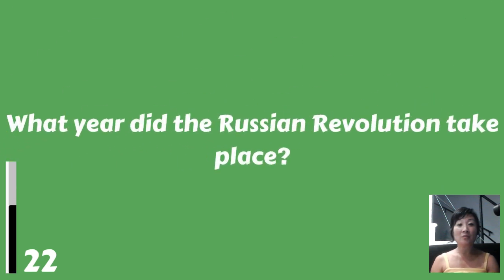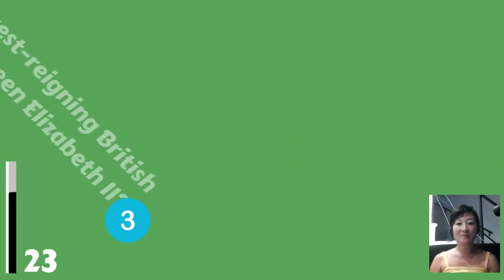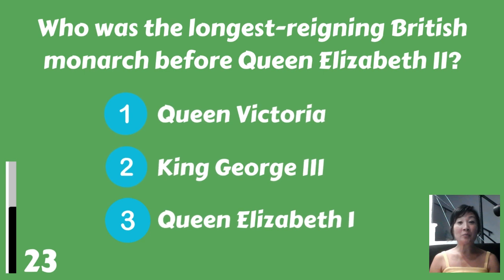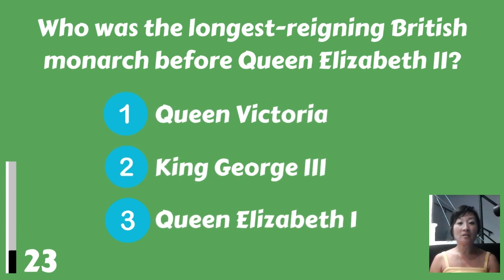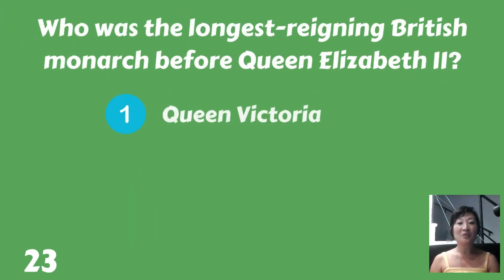What year did the Russian Revolution take place? In 1917. Who was the longest reigning British monarch before Queen Elizabeth II? Queen Victoria, King George III, or Queen Elizabeth I? Queen Victoria.